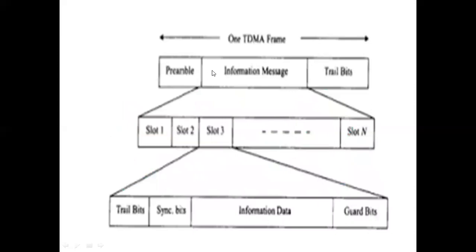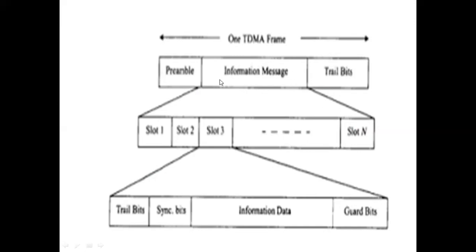Okay, so this is the frame structure of TDMA. One TDMA frame consists of three parts. First is the preamble, second is the information message, and third is the trail bits. The information message is generated by the user and represents the exact information of the users. The information message consists of n number of users, which are divided according to time. We have n number of time slots, and each time slot consists of trail bits, synchronization bits, information data, and guard bits.